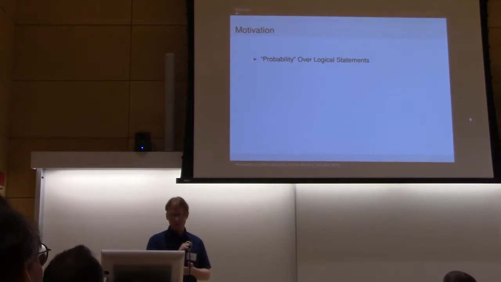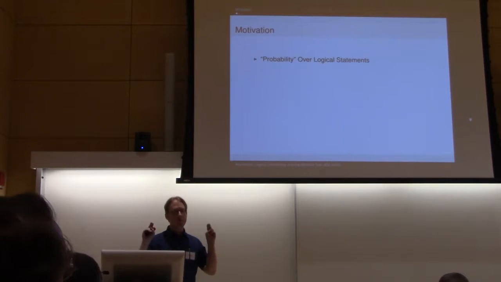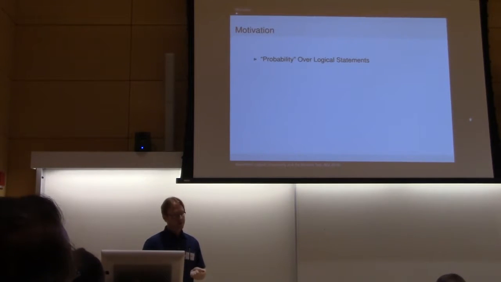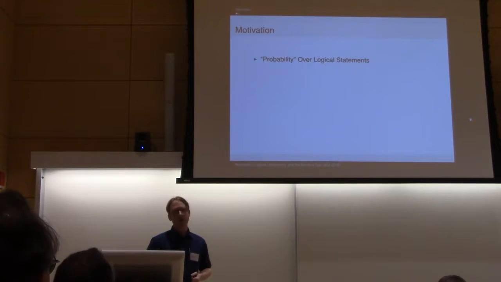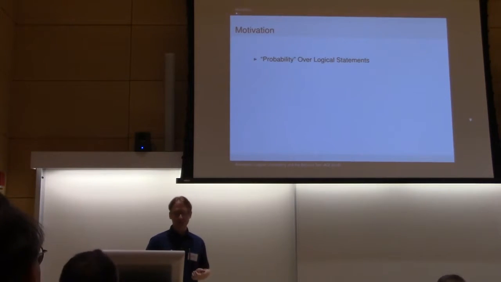Okay, so logical uncertainty, briefly, is a "probability" over logical statements. Now, I put this in scare quotes because this ends up not being very interesting if we obey all the axioms of probability theory, right? Things that are true have to have probability 1, things that are false have to have probability 0. And that doesn't seem like a good capture of mathematical intuition.